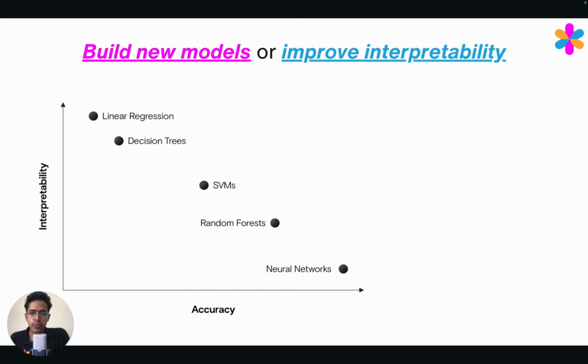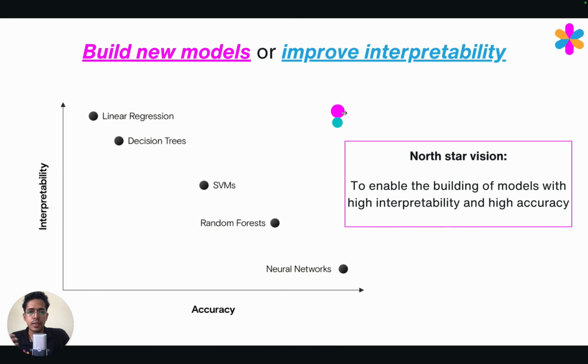And the goal of explainable AI is to build models that belong to this category, where you either improve the interpretability of existing complex models like neural networks, or if you can make inherently interpretable models like linear regression or decision trees have much higher accuracy, that's also fine. In any case, the North Star vision of explainable AI is to have points belonging to this region of high interpretability and high accuracy.